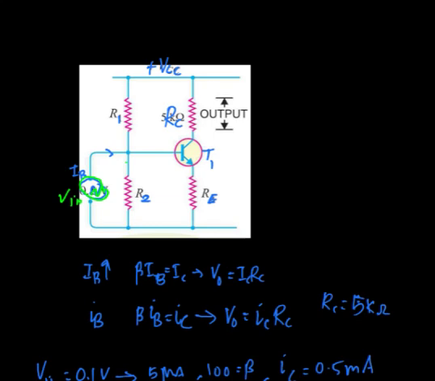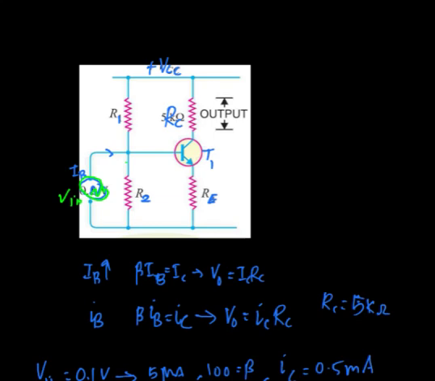If the voltage across R2 is upset, it will upset the biasing of the base emitter junction, since the biasing voltage across the base emitter junction is provided by the voltage across this resistance R2. So whenever there is a change in voltage across R2, that will change the biasing condition.